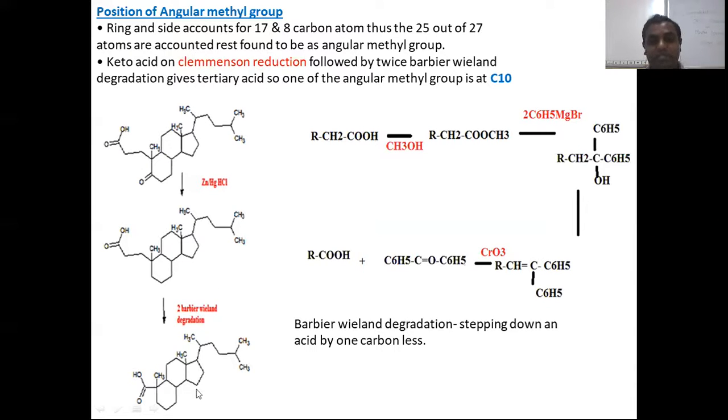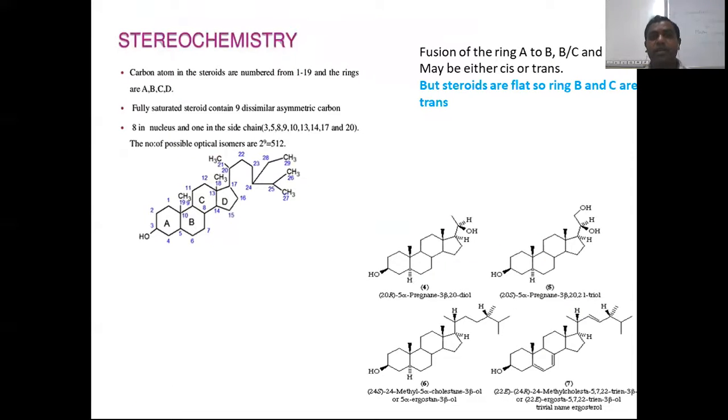And simultaneously, if we go through the same BW degradation, we get one more angular methyl carbon at carbon number 13. Which proves that there are two angular methyl groups at two different carbons, carbon number 10 and carbon number 13. So finally, we need to discuss the stereochemistry.